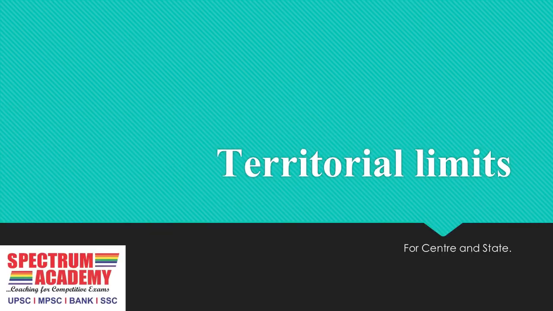There are territorial limits. These territorial limits are for the center and the state as well. The center can make law for the whole country. So, for the center, the territorial limit is whole India. But do you know that India can make law even outside India also? You may ask how it is possible. It is possible. Let's take an example to consider this scenario.